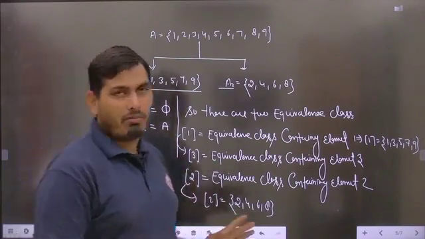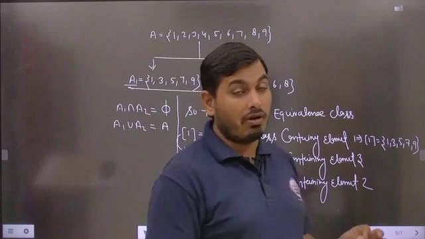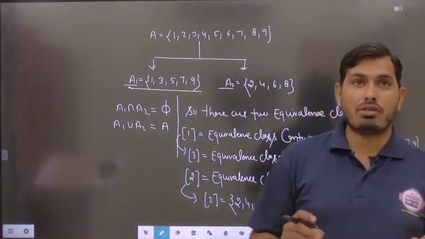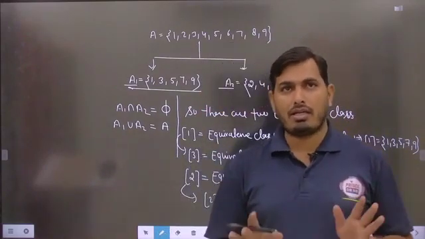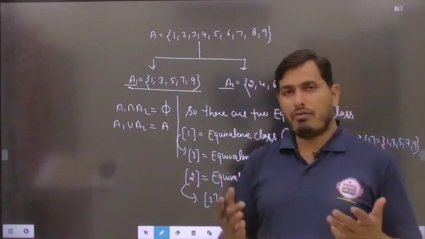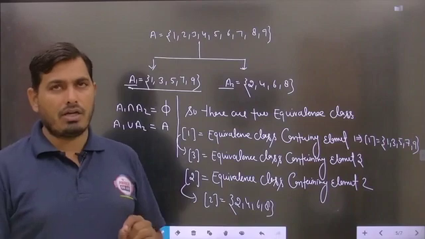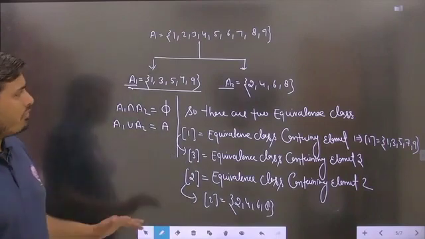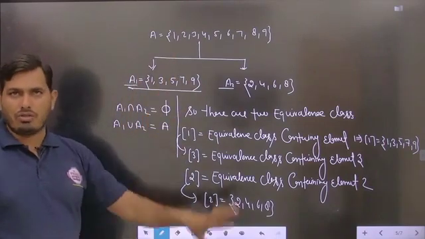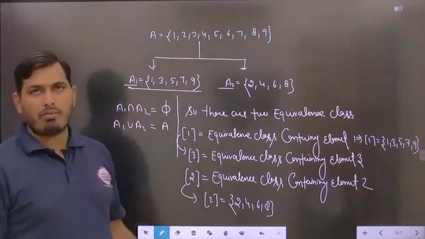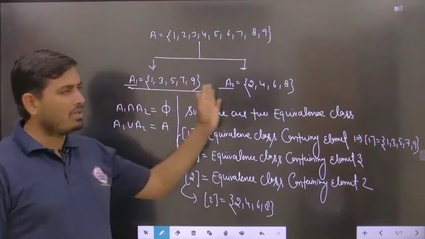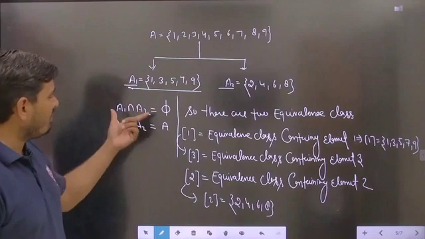All these things are very important for us. We have to keep in mind each and every concept related to the equivalence class, because various questions are given in NCERT as well as in the examination. Definitely a question related to the equivalence class will be asked. So first of all we have to see the set where the relation is defined. Then this set will be divided into many subsets where the conditions will be fulfilled like this.